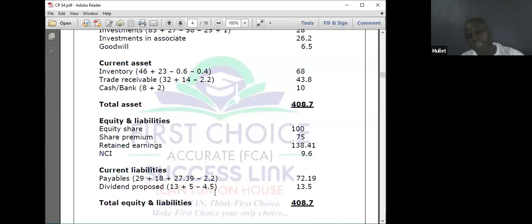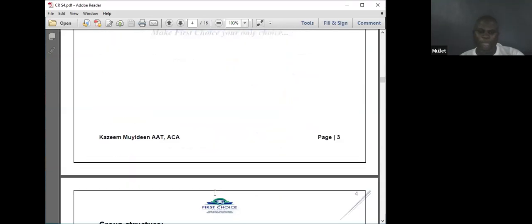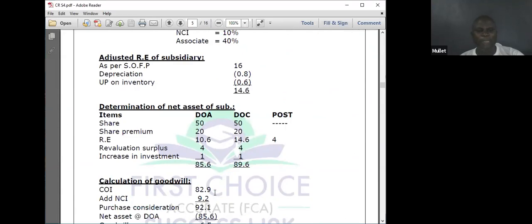Immediately you do the last, you just sum everything, get your net assets, you get your goodwill. For the net assets, you pick the share capital, the share premium, they've given us retained earnings, valuation surplus of 4, increase in investment from 27 to 28, 1, we total it. After I total it, it gives us what?